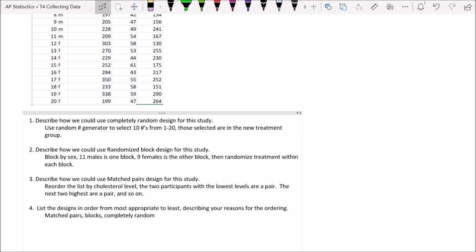So what did we talk about today? We talked about the key concepts of experimental design. We talked about randomization, control, and replication. We also looked at 3 different methods for designing a study. We looked at completely random design. We looked at randomized block design. Notice the random. And then we also did a matched pairs design.